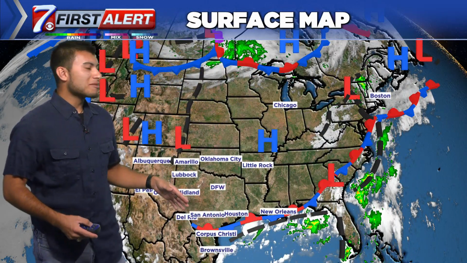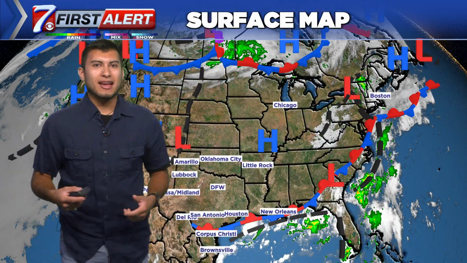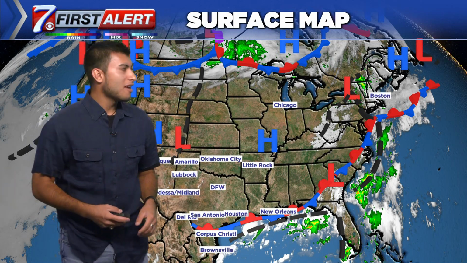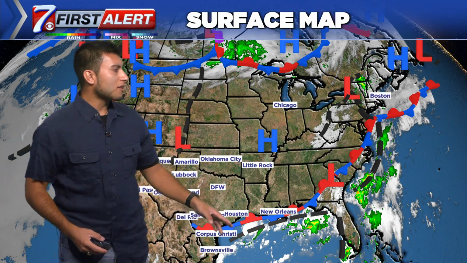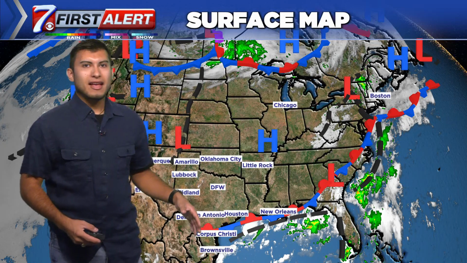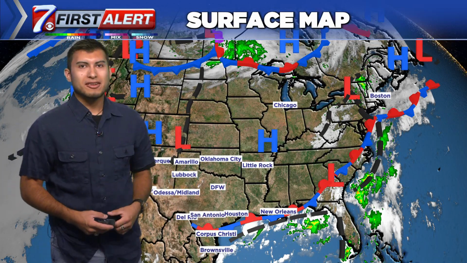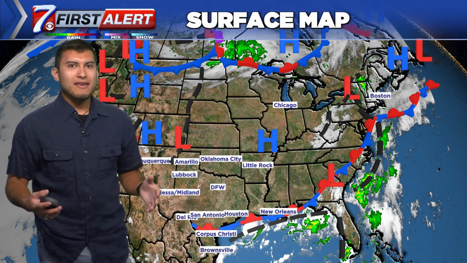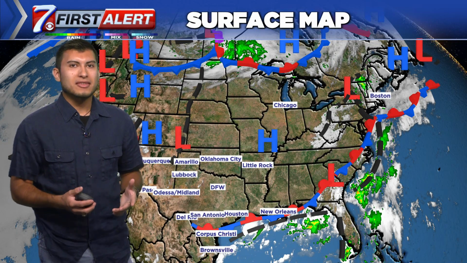And now we're going to move on to surface maps. These are actually pretty fun because they allow us to see what's going on in the atmosphere on a big scale across the nation. Right here, what you're seeing is a stationary boundary. This allows us to see, hey look, there are little rain showers popping up along it. That's what happens whenever you have cool air and warm air interacting with each other.